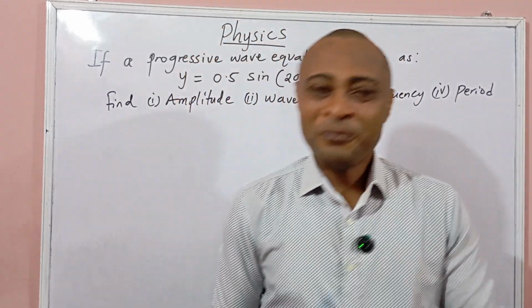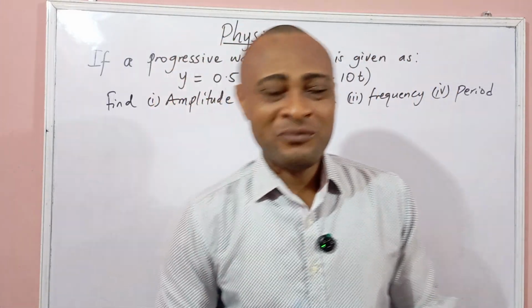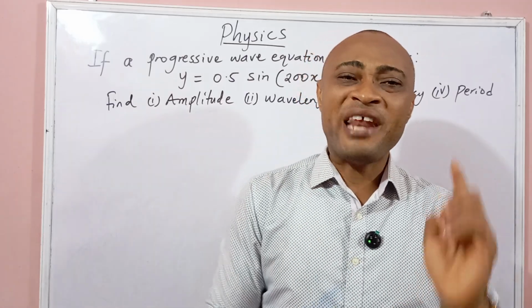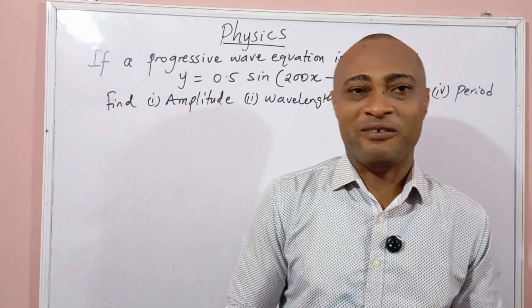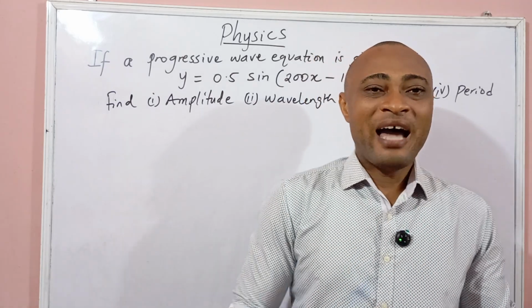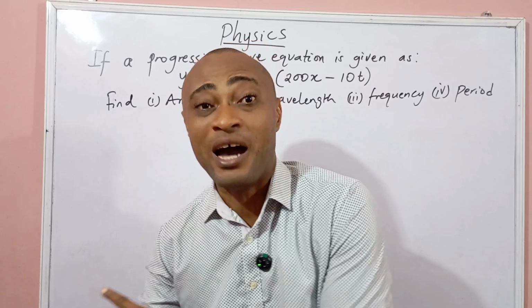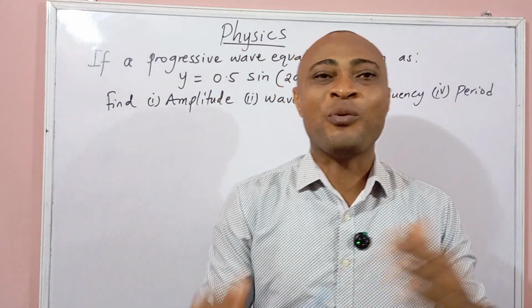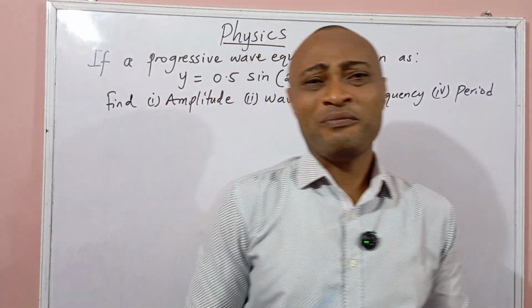Remember, write this down. A wave is a disturbance that travels through a medium and transfers energy from one point to the other without causing any permanent displacement of the medium itself. I say that again: a wave is a disturbance that travels through a medium and transfers energy from one point to the other without causing any permanent displacement of the medium itself. I hope you got that.